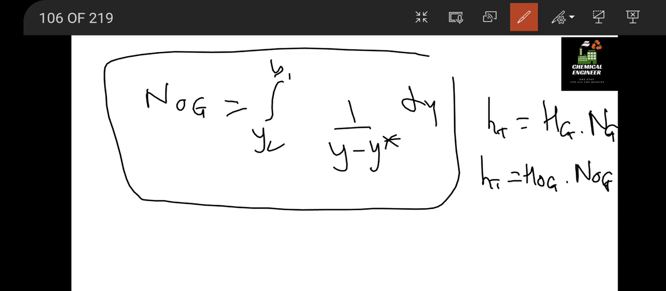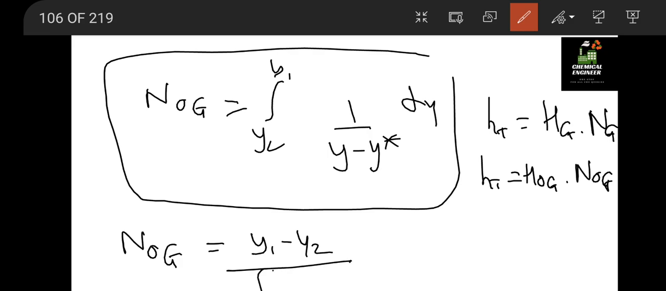Similarly, if we are given a dilute gas, then we can also use the formula NOG equal to (y1 minus y2) divided by (y minus y star) with a subscript m, where m is what we have discussed in the previous video. To calculate (y minus y star) m, you have to use a different relation that we have discussed in the video, so no need to discuss it again here.